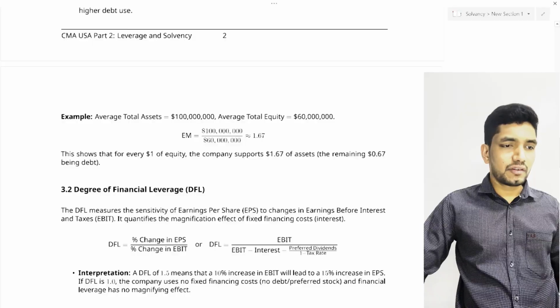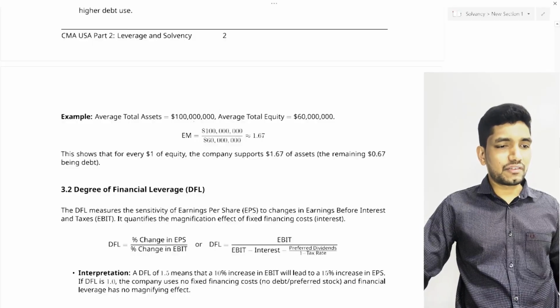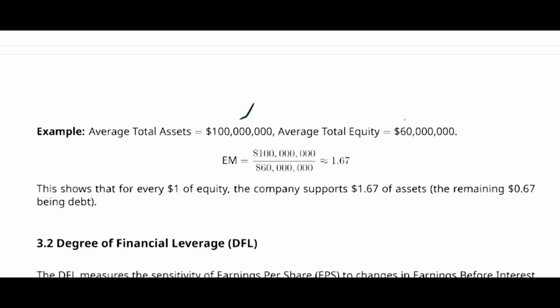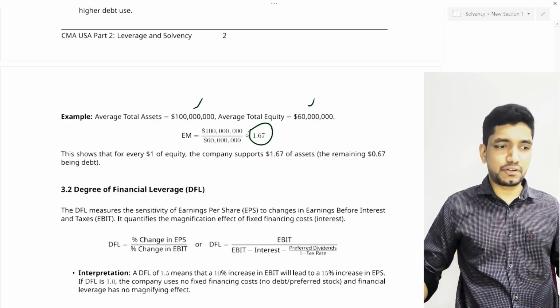We can look into this case. In this case, the total assets is 100 million and total equity is 60 million. So the equity multiplier is 1.67. This shows that for every $1 of equity, the company supports $1.67 of assets and the remaining 0.67 is financed through debt.